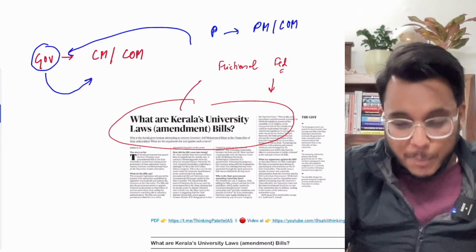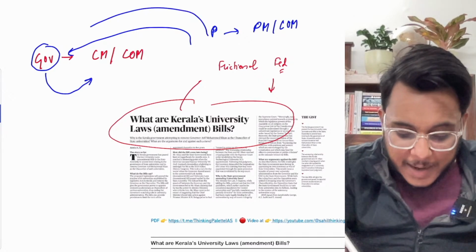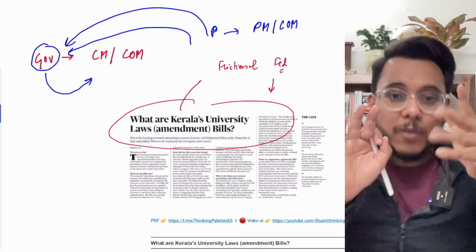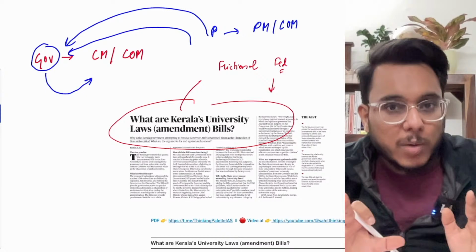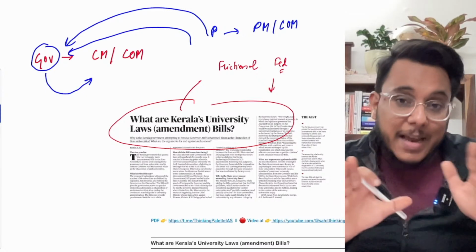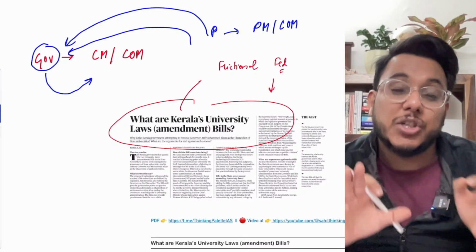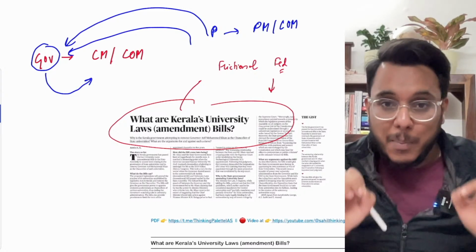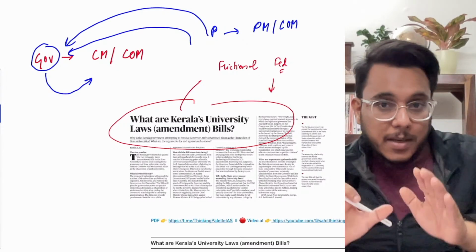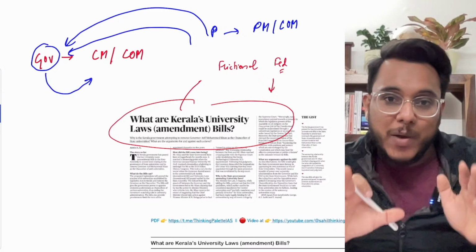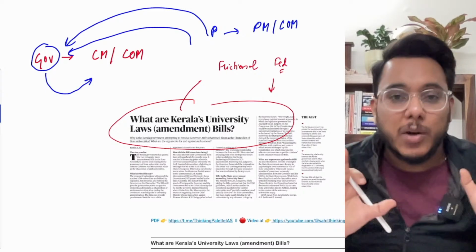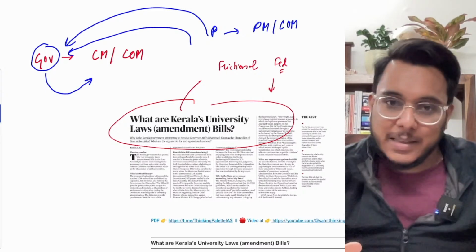So it's being said that basically the governor is a position that is acting as the agent of the center. Though the Supreme Court provided that the governor is not the agent of the center, the governor is an independent constitutional position, still the critics have branded many a number of times the governor as acting as the agent of the center, particularly in the cases where the government in the center and the government in the state are from different political parties. Okay, that is something that has happened.